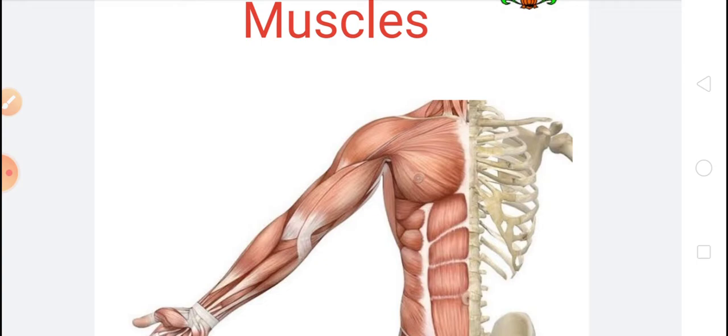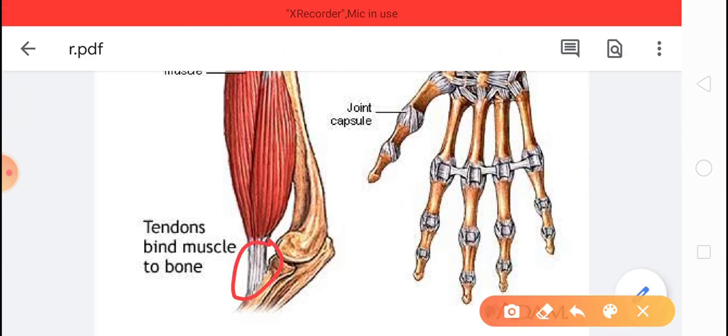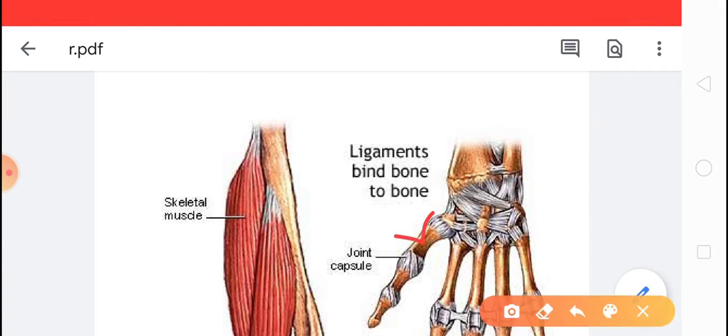Muscles are attached to the bone by a tough fiber called tendons. Yesterday I also told you the difference between tendons and ligaments. Tendons and ligaments are connective tissues. The tissues which connect the muscles to the bone are called tendons, and the tough fibers which connect one bone to another bone are called ligaments.